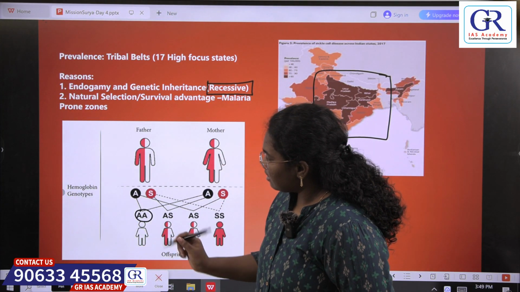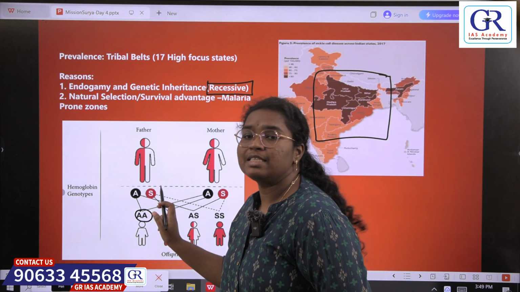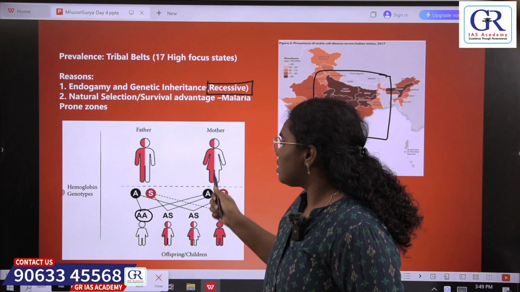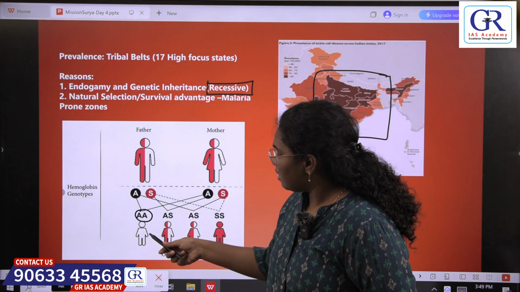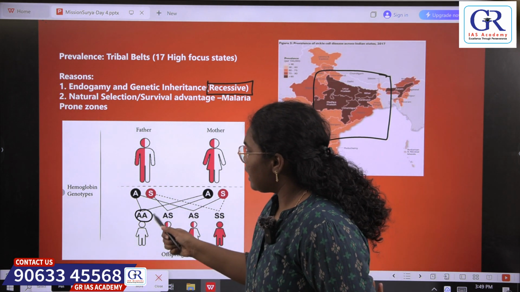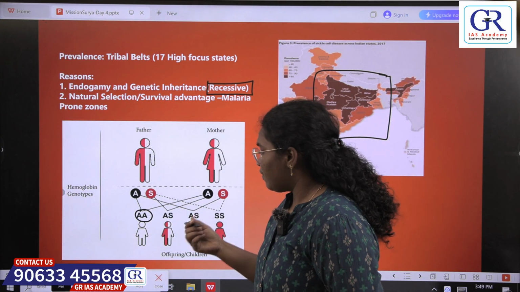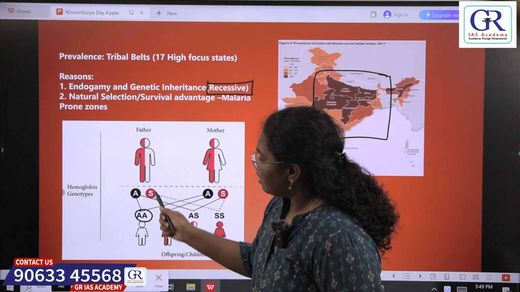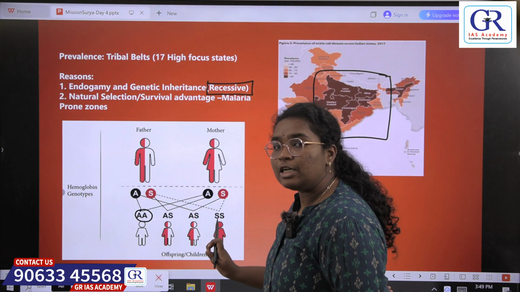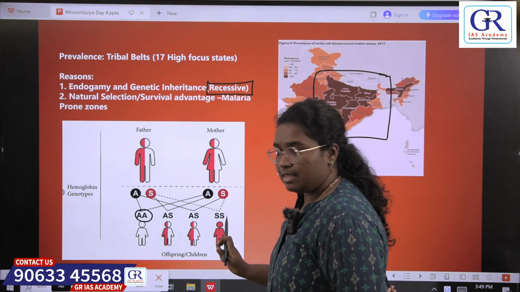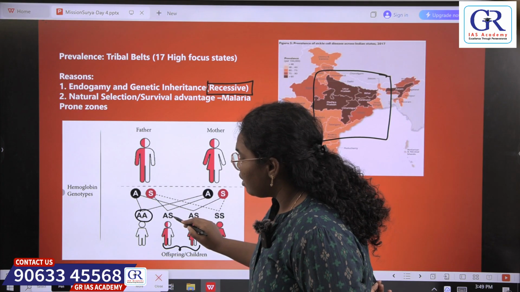So in this case, suppose this A represents the healthy gene, whereas this S is the mutated gene. Similarly here, the mother also has one healthy gene and one mutated gene. So whenever they produce offsprings, there are different probabilities of offsprings inheriting these genes. For example, here in this case, one person is getting healthy gene and one person is getting 2 diseased genes. And here if we see these 2 people, they are getting one healthy one and one diseased one.